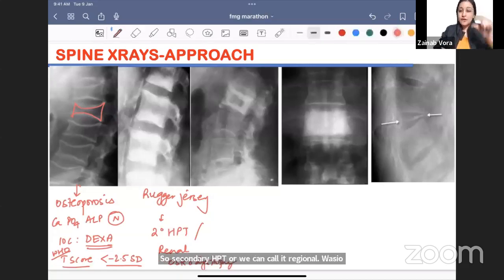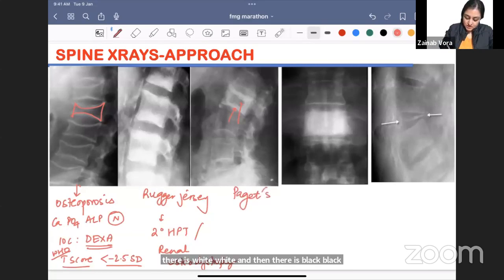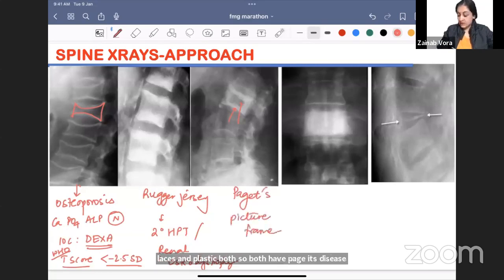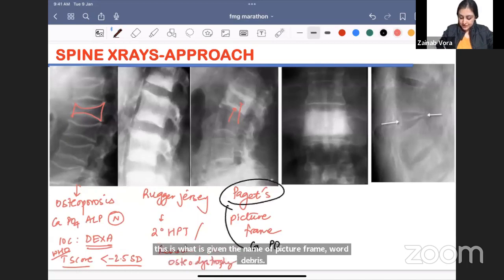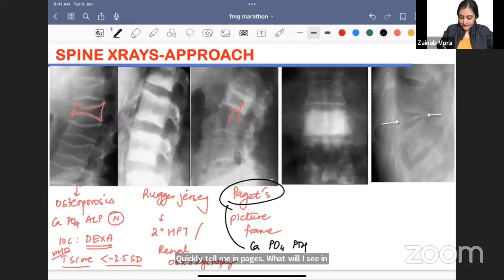We are seeing that in one vertebra only there is white and then there is black. Lysis and blastic both. So both है Paget's disease. This is what is given the name of picture frame vertebrae. Quickly tell me in Paget's, what will I see in calcium, phosphate, PTH and ALP? What will be the levels?